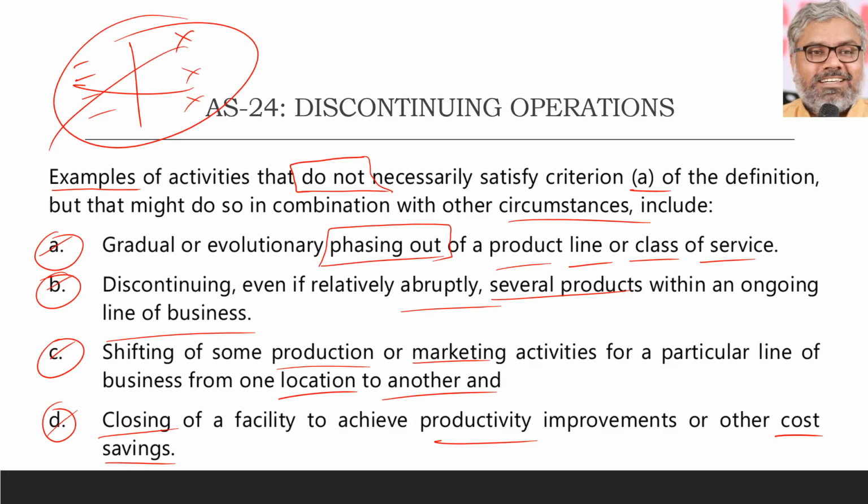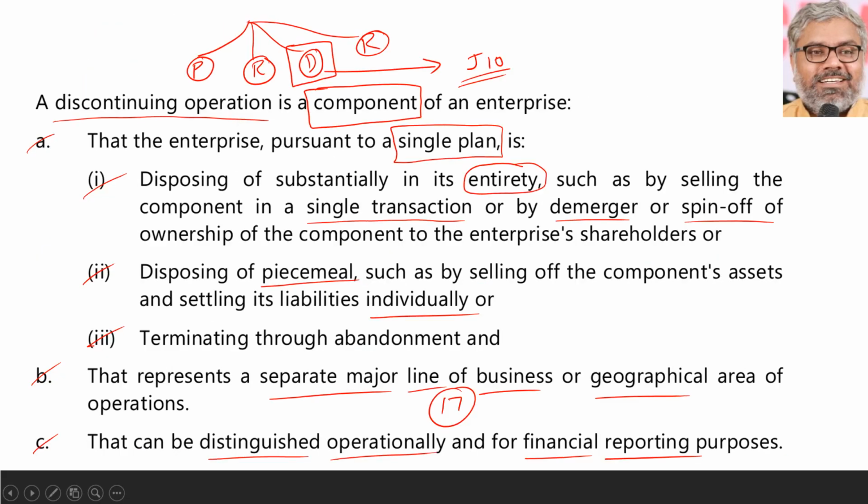So in general, discontinuing operation has to be something which should eventually result in disposing of, substantially or in piecemeal, more or less all the assets and liabilities of that component of the enterprise. Then only it will be a discontinuing operation.